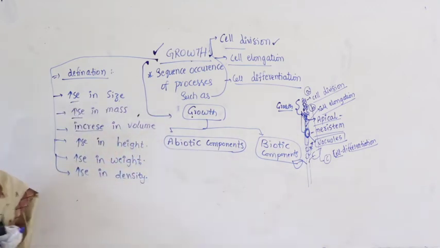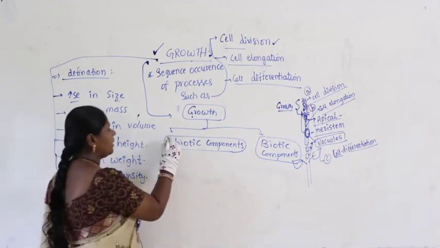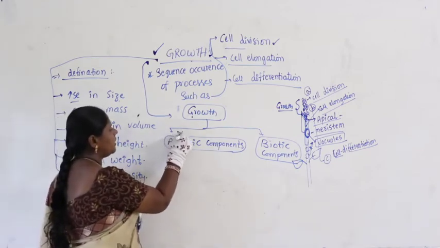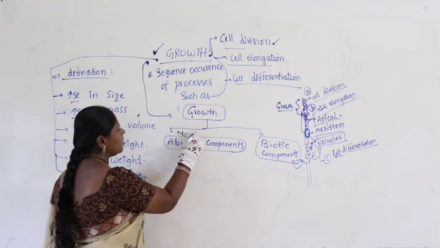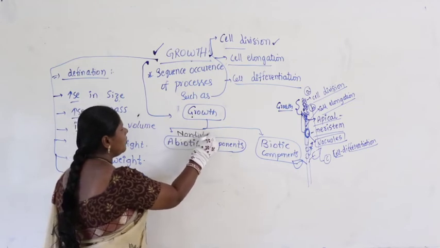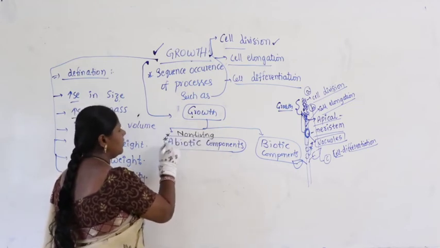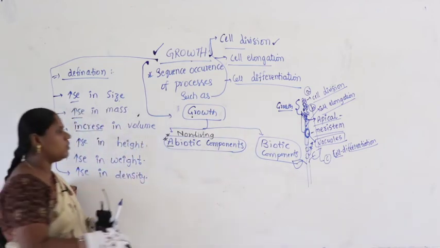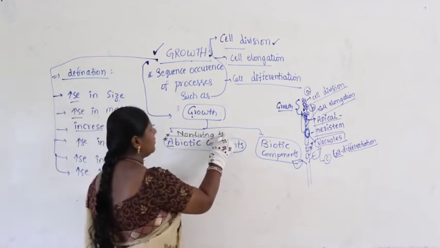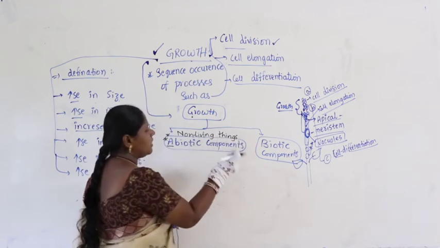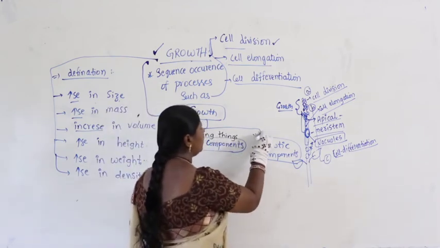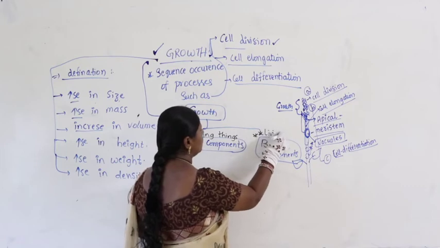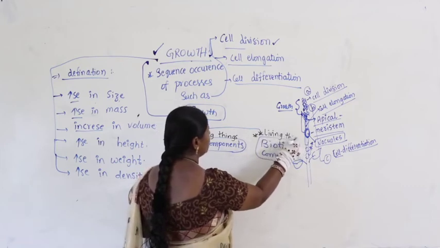Abiotic components are also called non-living things, as you studied in lower classes. Similarly, biotic components are living organisms, or living things.